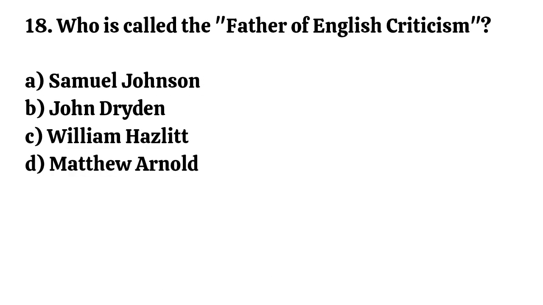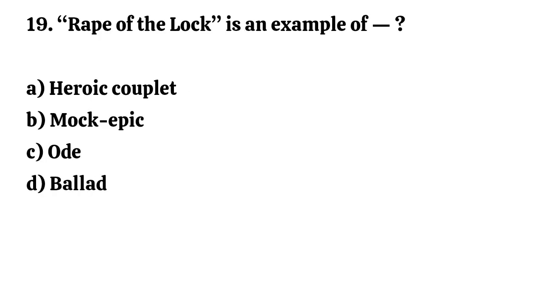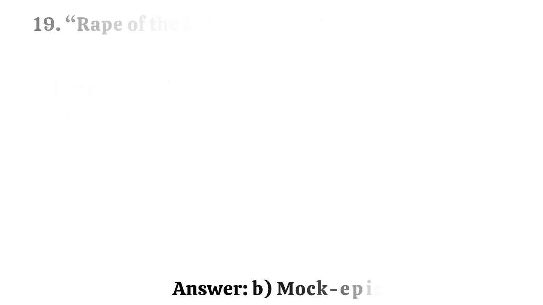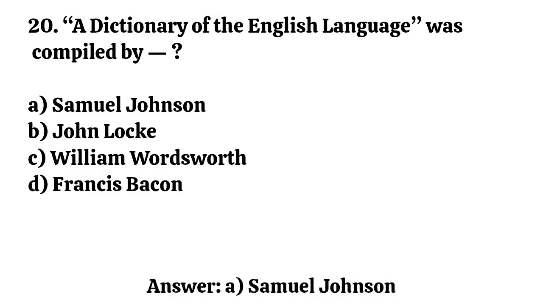Question number 18. Who is called the father of English criticism? Correct option is B. John Dryden. Question number 19. Rape of the Lock is an example of. Correct option is B. Mock Epic. Question number 20. A Dictionary of the English Language was compiled by. Correct option is A. Samuel Johnson.